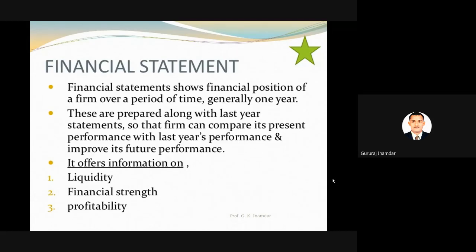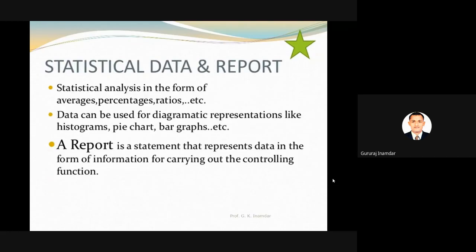So the financial statement offers information on liquidity. Liquidity is nothing but the market price. Also financial strength and profitability. So that point will help us in controlling with the help of the financial statement, statistical data and report. This is nothing but the analysis of that controlling.